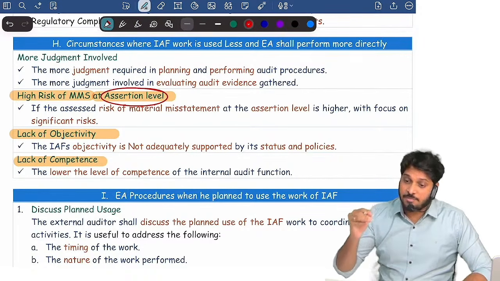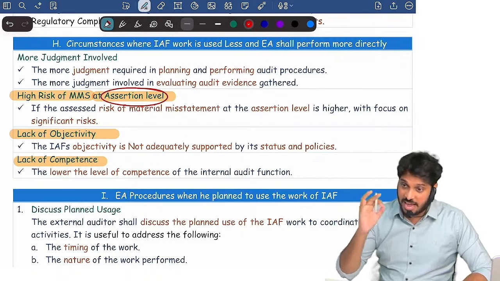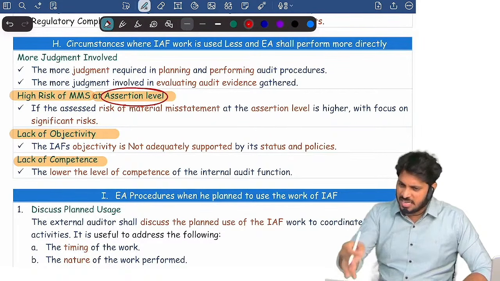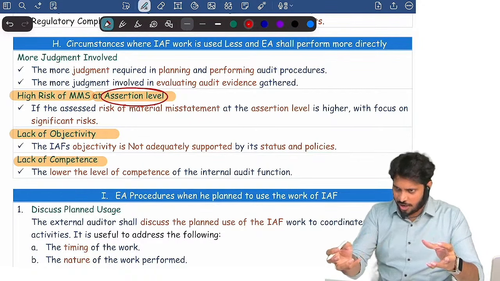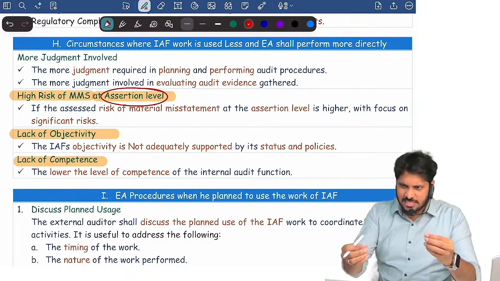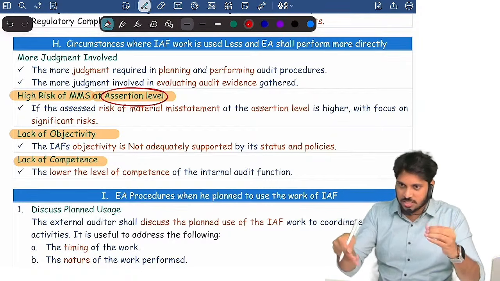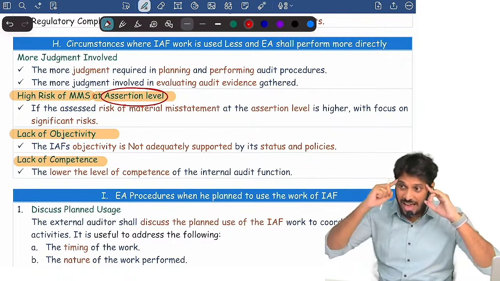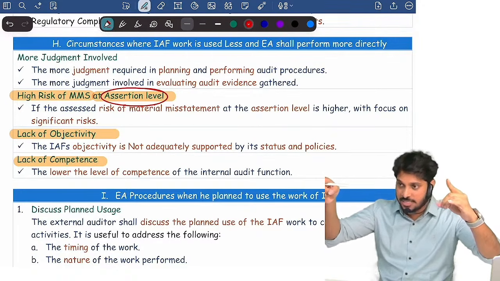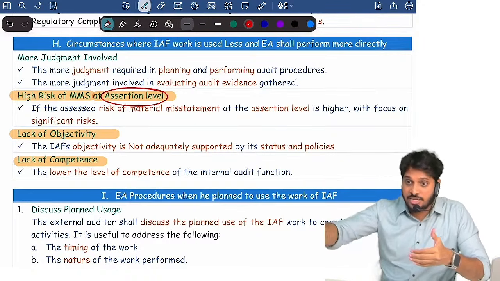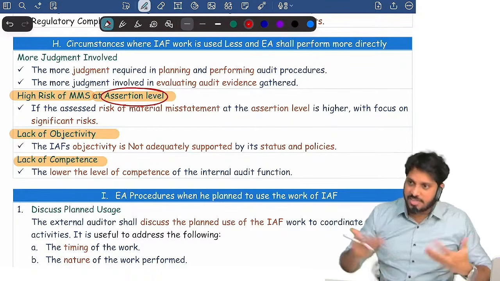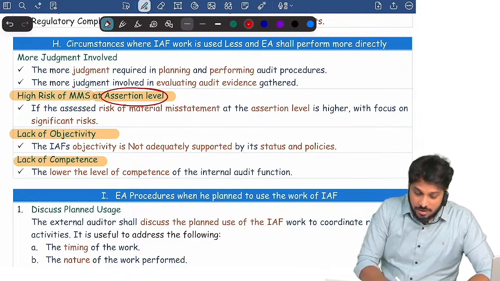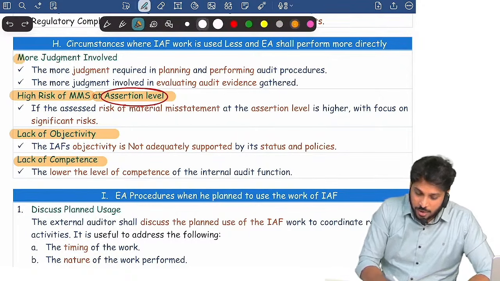Internal auditors have performed NRV workings verification, valuation, net realizable value, in case of inventory workings, they verified. But the company stock is completely crude oil. Okay, that crude oil is highly subject to price fluctuations. So NRV workings involve high risk of MMS. Able to understand? There, don't ask the internal auditor to verify it. You verify directly. Clear? Or when more judgment is required,